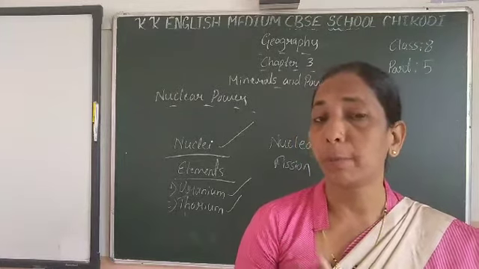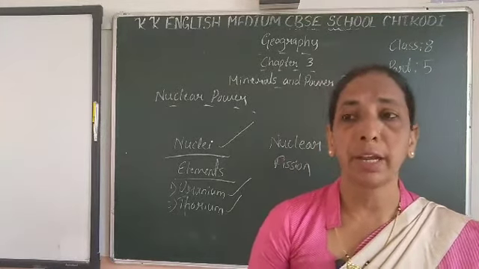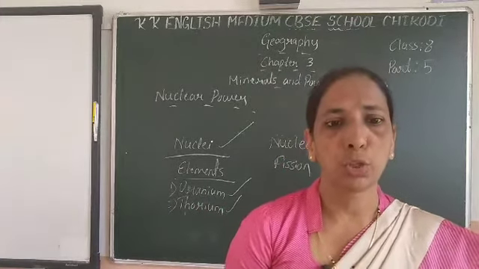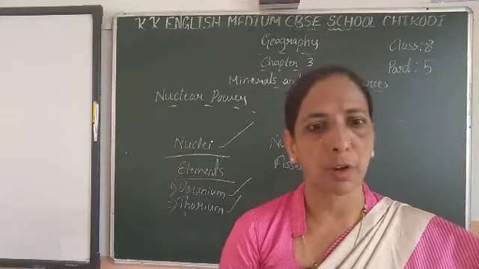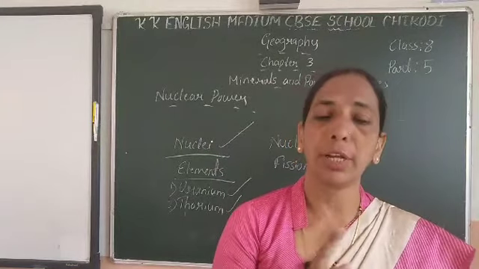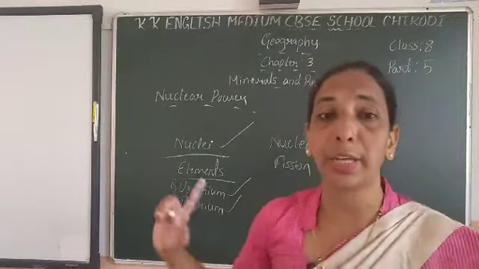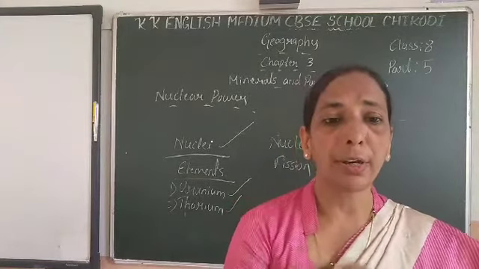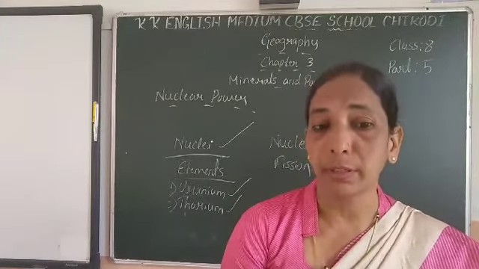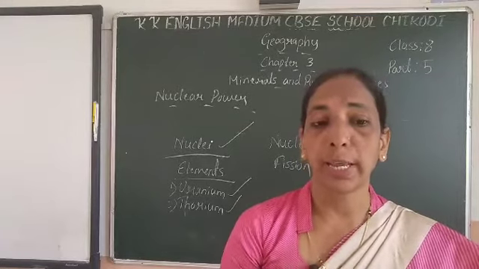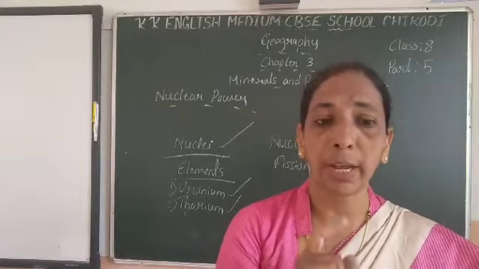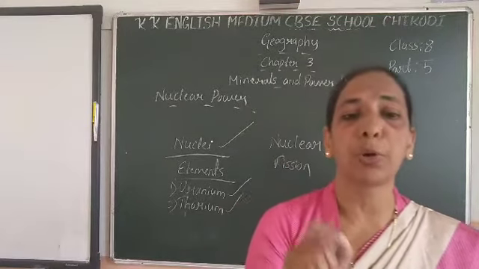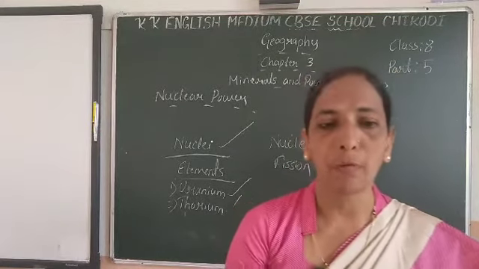How is nuclear power emitted? When energy is obtained from the nuclei of radioactive elements like uranium and thorium, these fuels undergo nuclear fission. What is that? Nuclear fission. Then these nuclear reactors produce, or emit, power.